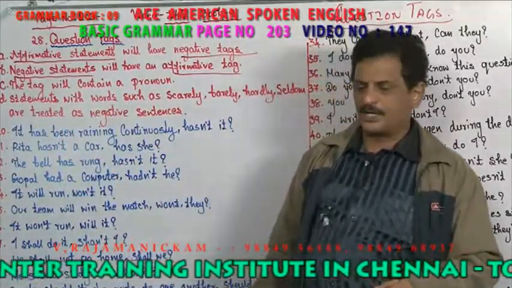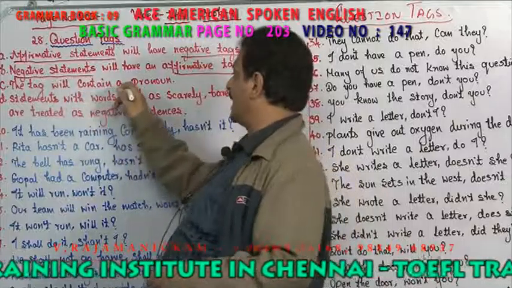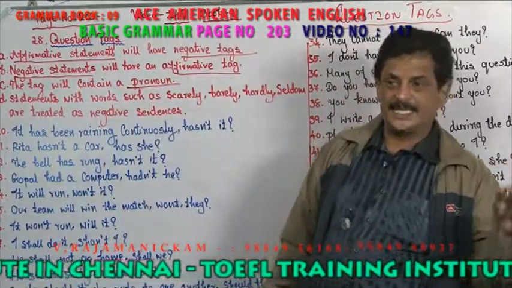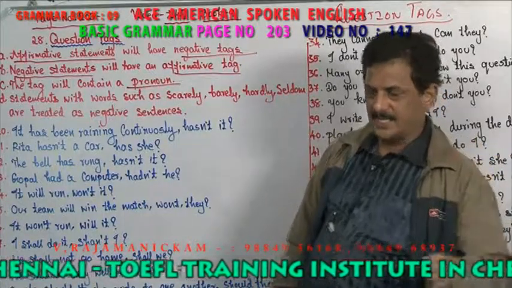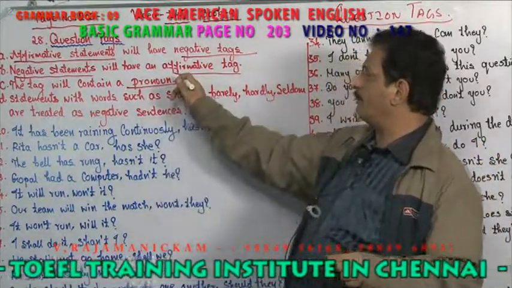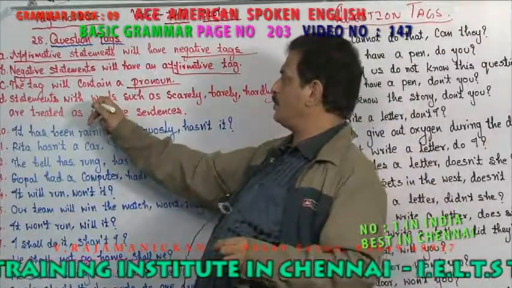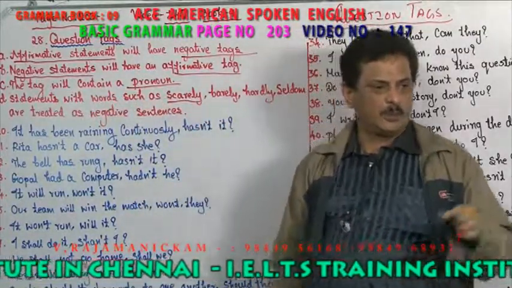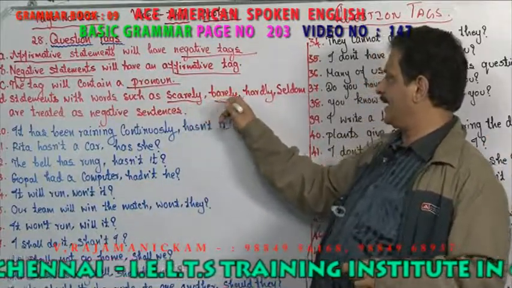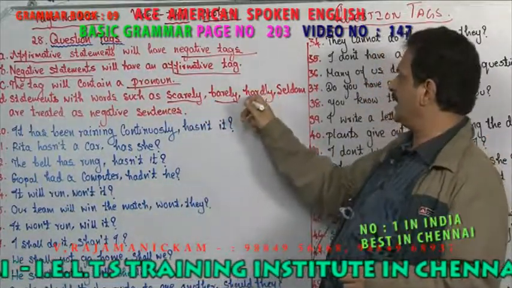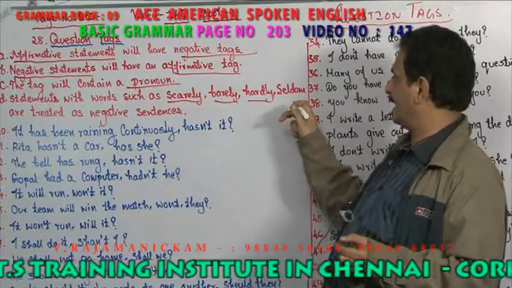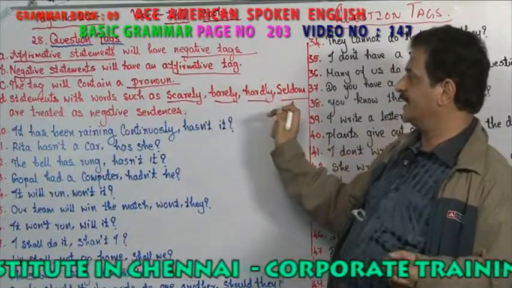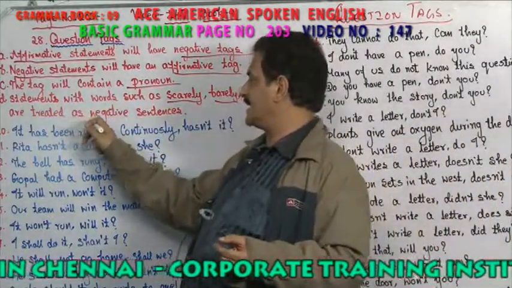It becomes a positive tag. The tag will contain a pronoun. Always a tag will have isn't he, isn't she, is he, can't he. So, one pronoun should be there. Statements with words such as scarcely. What do you mean by scarcely? Very rarely, barely, hardly means you don't have, rarely, seldom also rarely. All these are negative words, so they are treated as negative sentences.